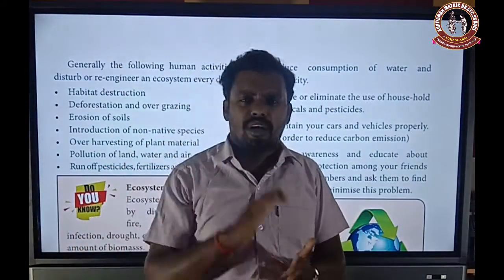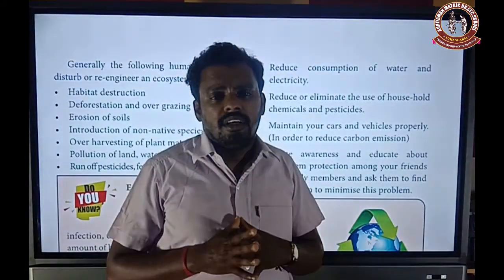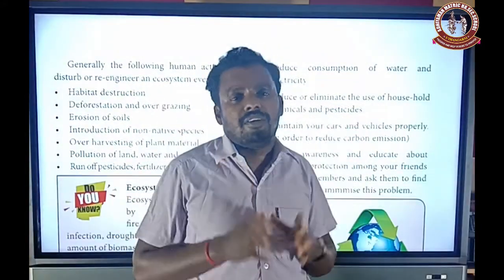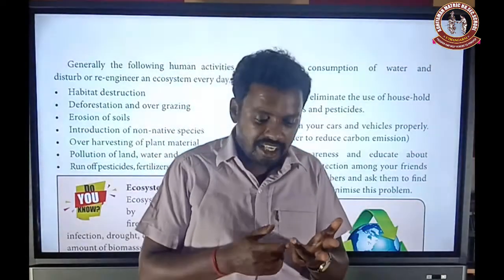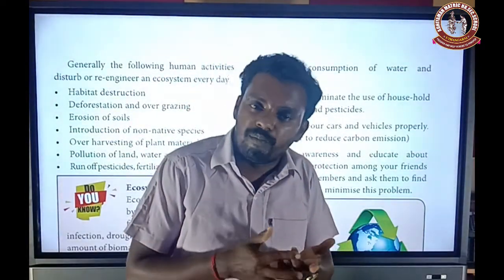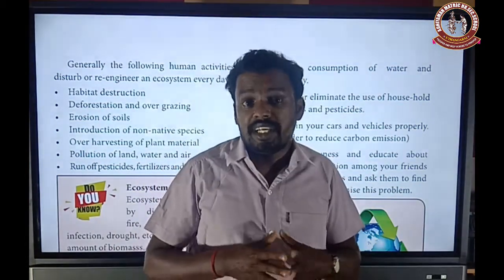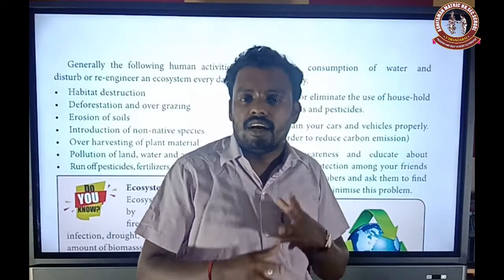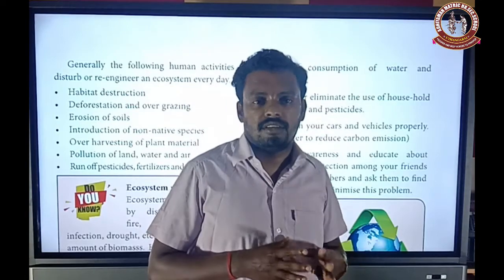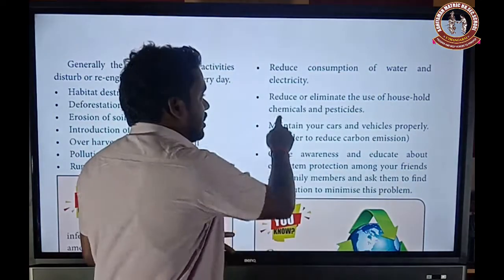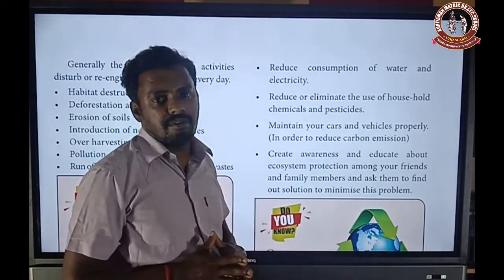Reduce the use of chemical products. For example, in our home different types of chemical products are utilized, like bathing soap, detergent cake, shampoos, and some kinds of washing powders and detergent powder. All of these are chemical compounds. That means reduce or eliminate the use of household chemicals and pesticides.